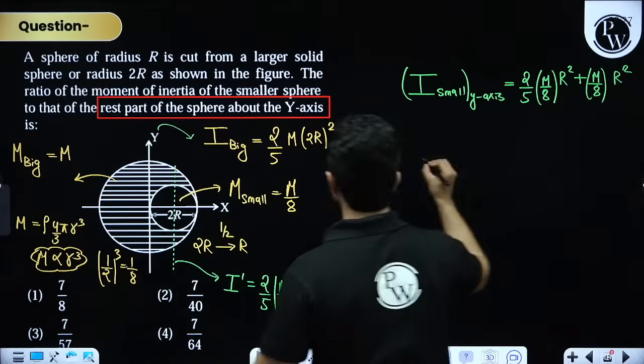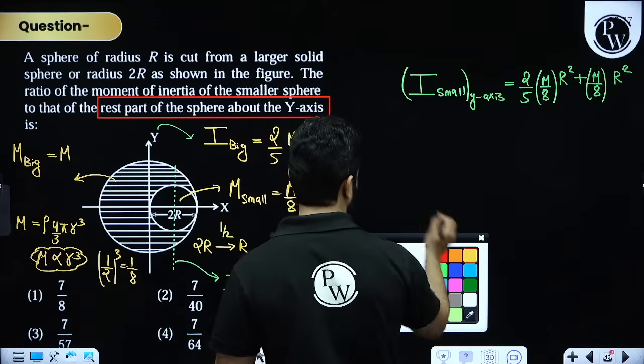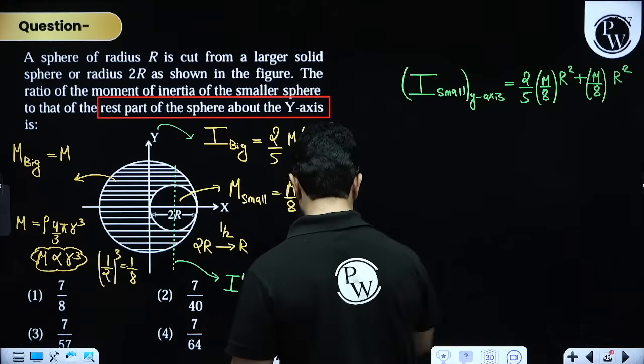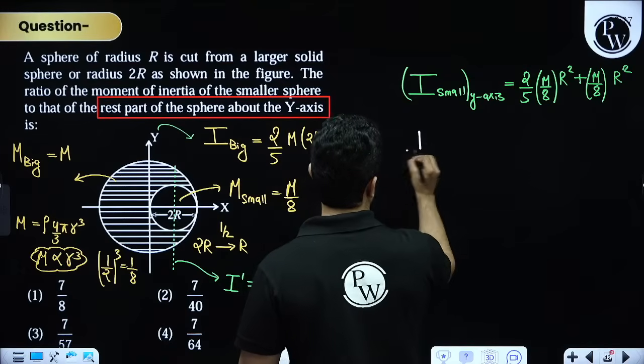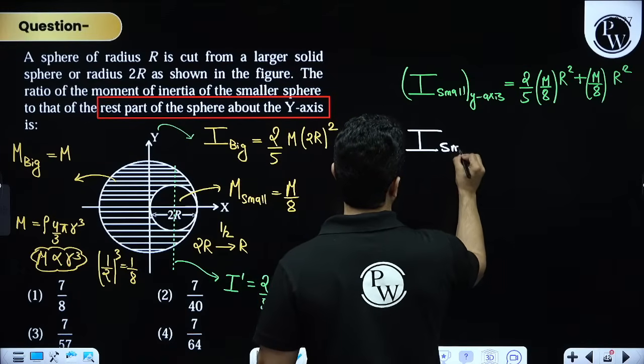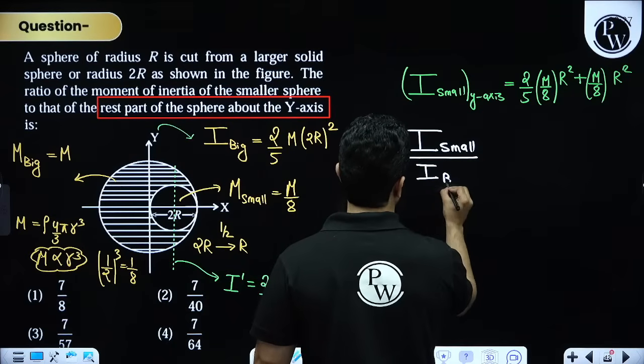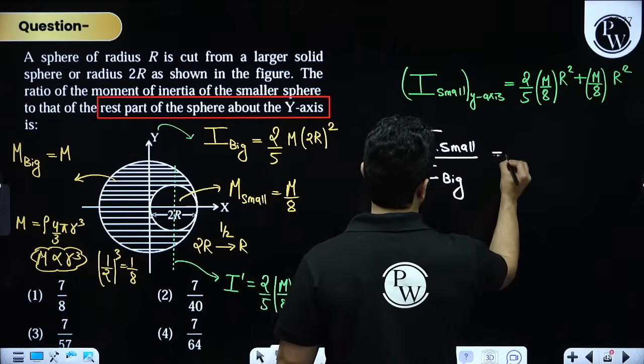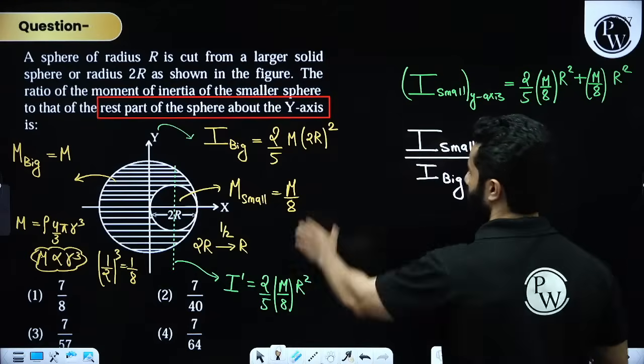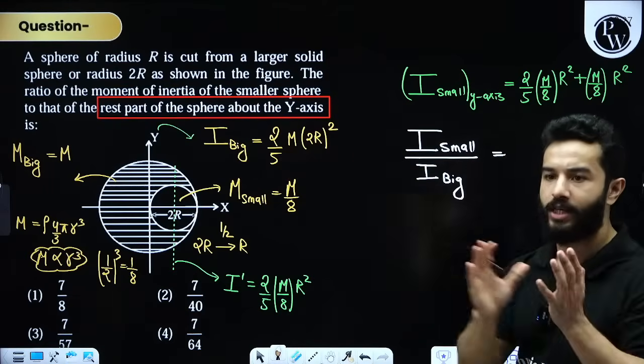And then finally they are talking about taking the ratio of I small divided by I big with respect to the x-axis. So solve it. I think this is all clear. You can solve it and get to the answer.